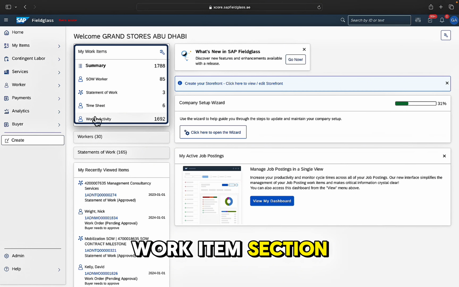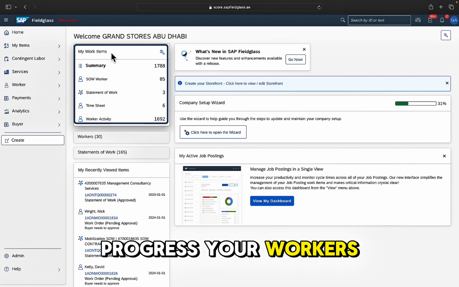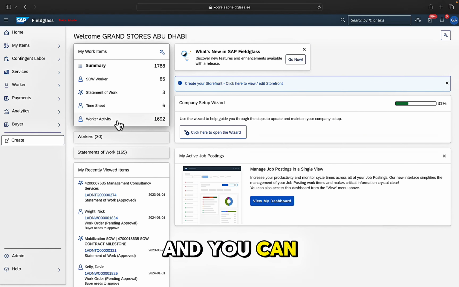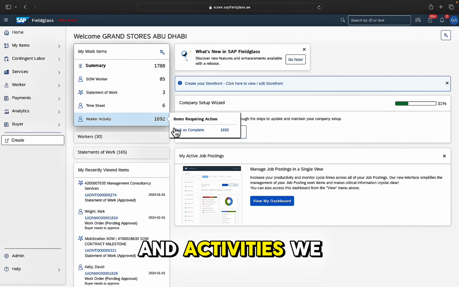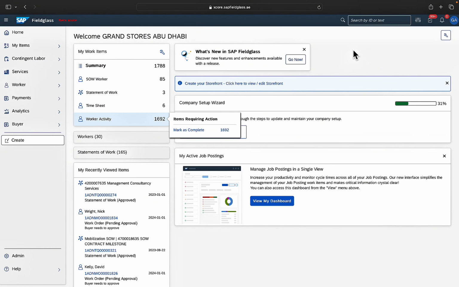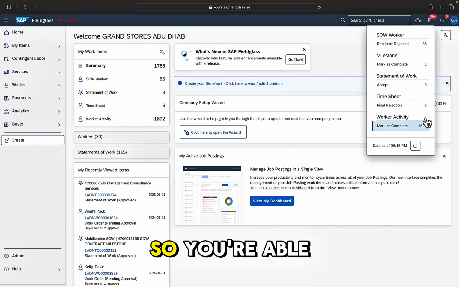In the My Work Items section on the home page, you will see all of the activities, or to-do list, of things that you need to complete in order to progress your workers' mobilization. Whether that's onboarding items or activity items for your workers, you can drill down and you can complete the necessary actions and activities. We will cover this aspect in more detail during the training. You're also able to access this work items menu from the top right-hand corner. So you're able to go in and see the same list again and drill down into more detail if you click on the links.